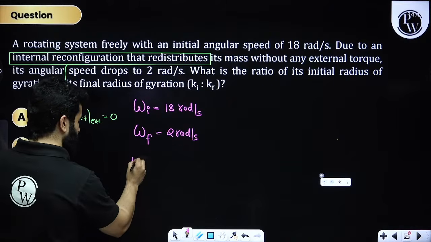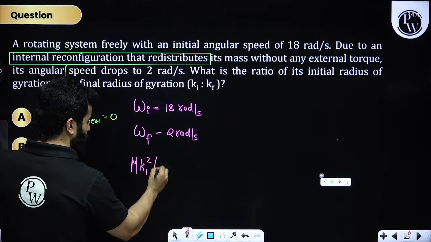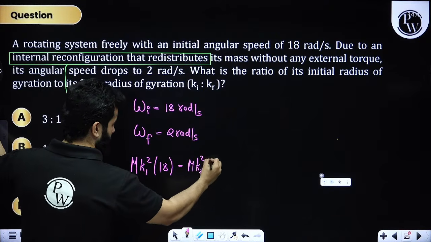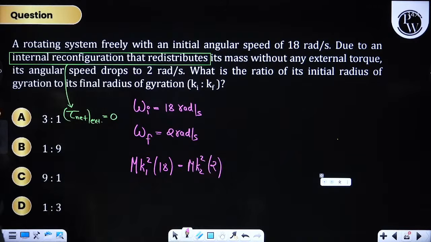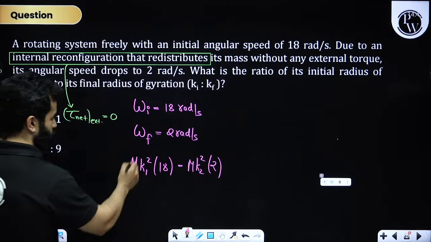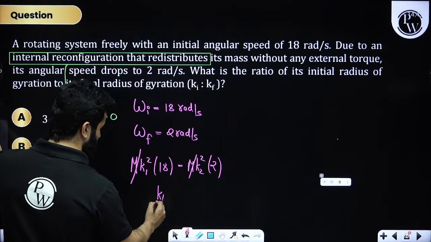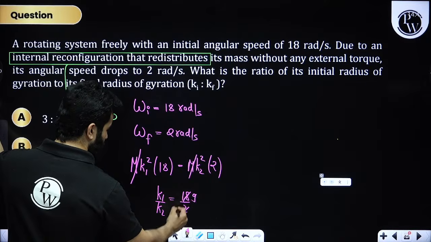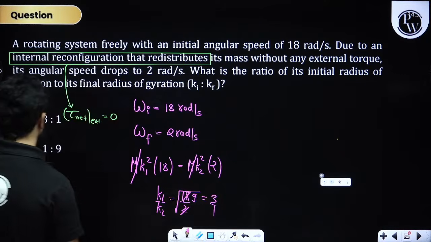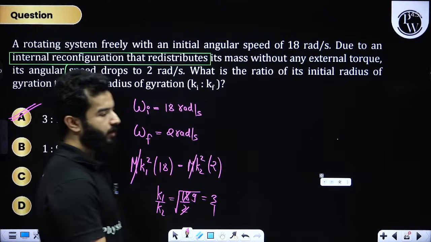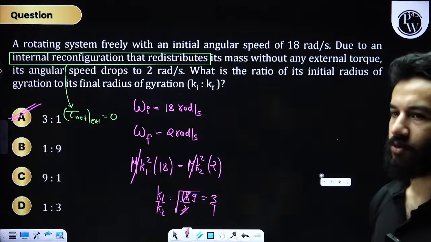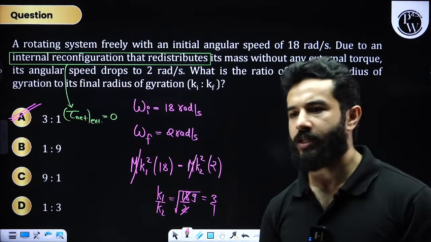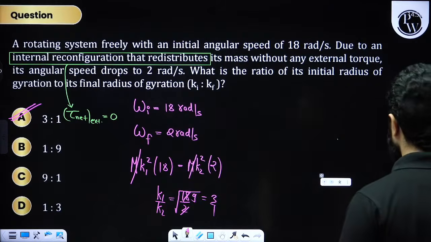What is the ratio of initial radius of gyration to final? So simply we are going to write m k1 square into 18 is equal to m k2 square into 2, right? I have assumed mass to be m, which can be cancelled out. K1 upon K2 will be root of 18 upon 2, that means 3:1. 3:1 is the correct answer for this question. Is it clear? Quickly write down in the chat box. Everything's sorted? Done?